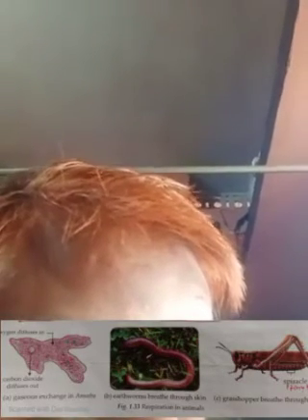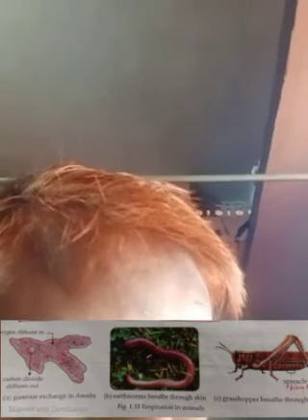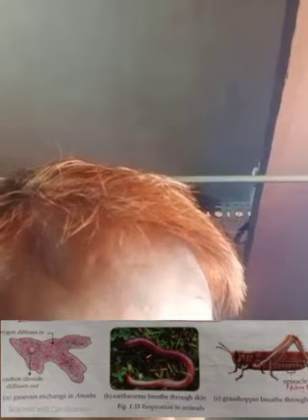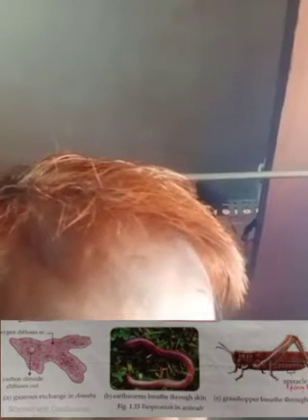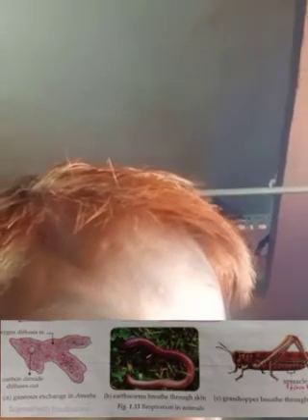After that, what is tracheal? The next is tracheal respiration. In insects like grasshopper, cockroach and housefly, there are tiny holes on their body for the exchange of gases. These holes lead to a network of tubes called trachea, which finally penetrate into the body tissues. This type of respiration is termed tracheal respiration.